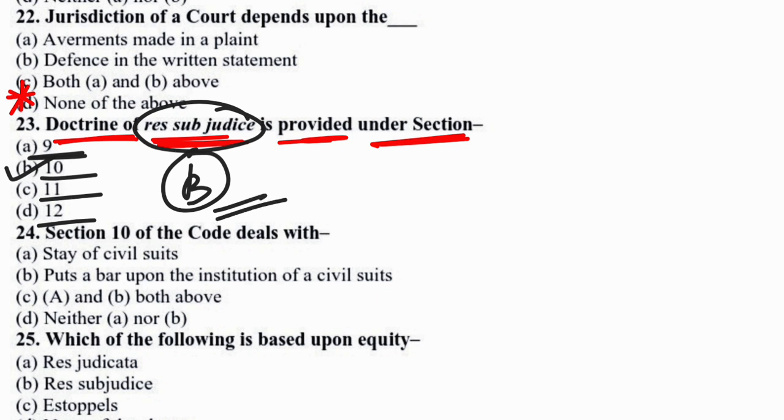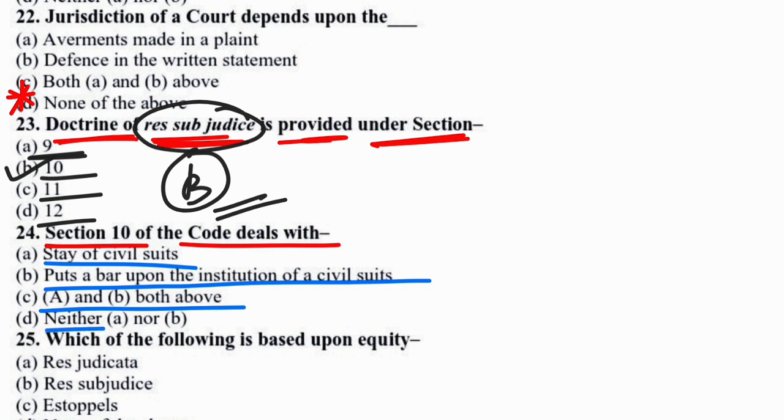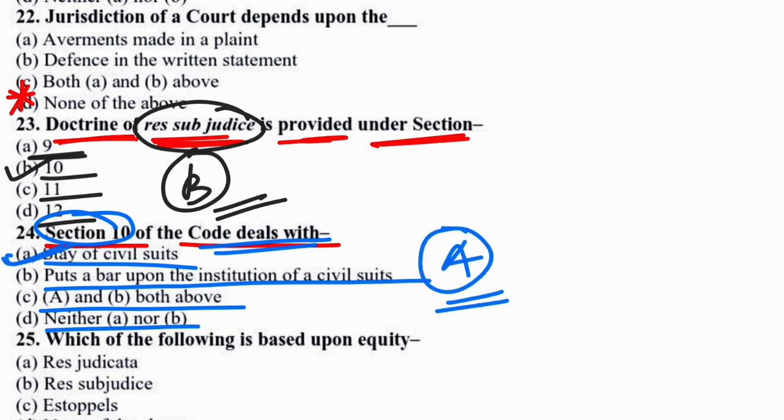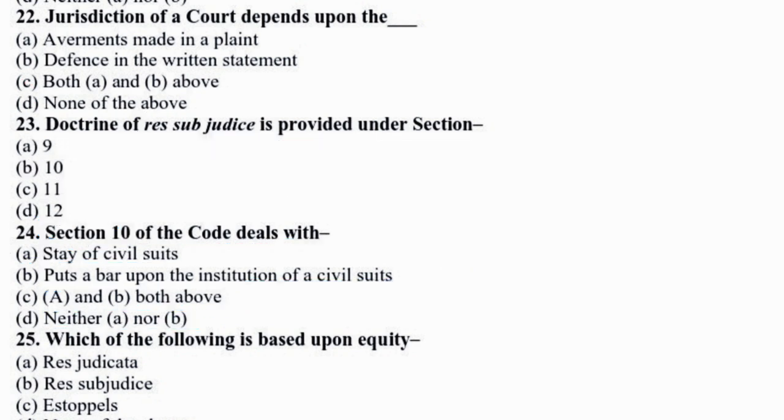Next question is section 10 of the code of civil procedure deals with. Options are: stay of civil suit, puts a bar upon the institution of a civil suit, A and B both, neither A nor B. So section 10 of the Code of Civil Procedure deals with the stay of civil suits. That means option A would be the correct answer. Okay, so now to the next question.